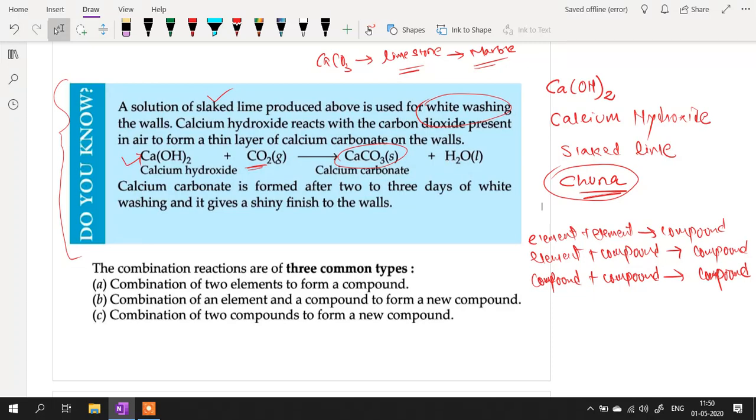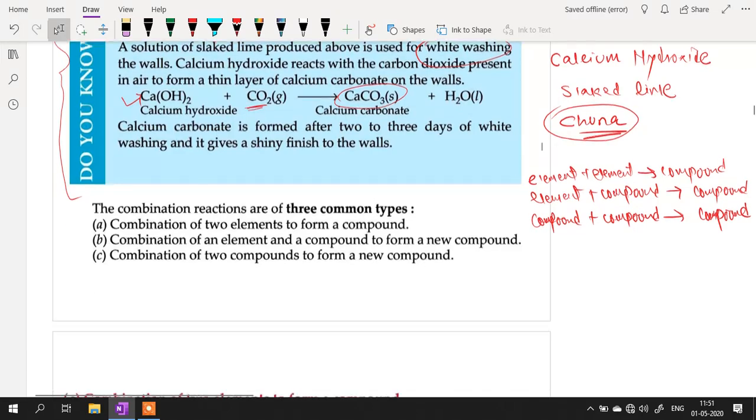It becomes it. There are white patches on it of tuna. So that is your slaked lime converted into calcium carbonate, right? Which is a whitewash on the wall. So it is not very long lasting. It is just a temporary solution. It gives a painted effect on the walls, but it is not actually a permanent paint. Okay, it is just a temporary solution. Okay, so that's just something more about slaked lime and limestone.